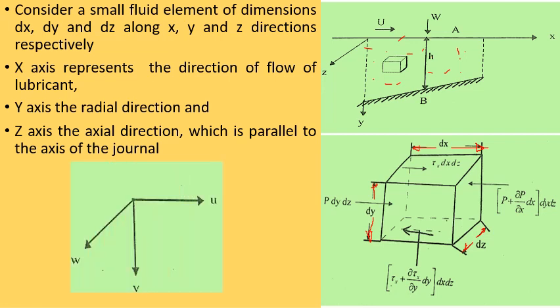So let us also consider the velocity components of the journal in the x, y and z directions, which are denoted by u, v and w respectively.